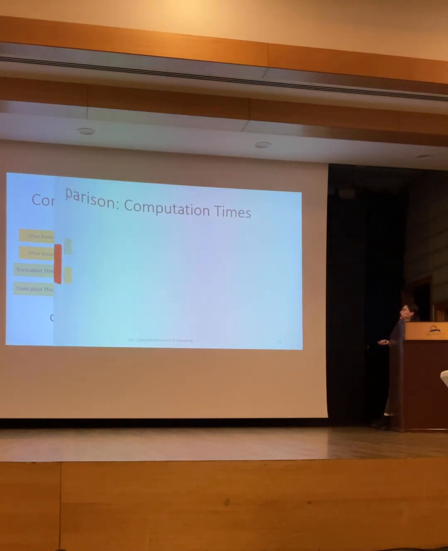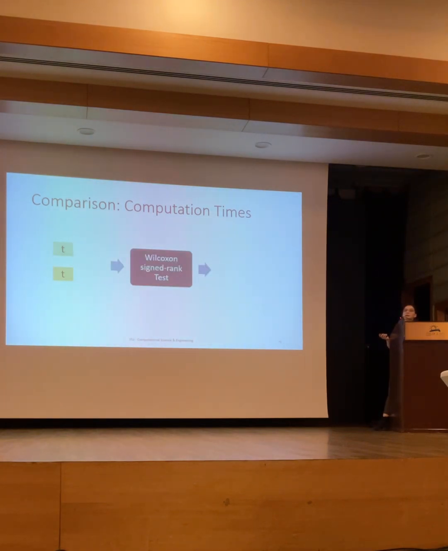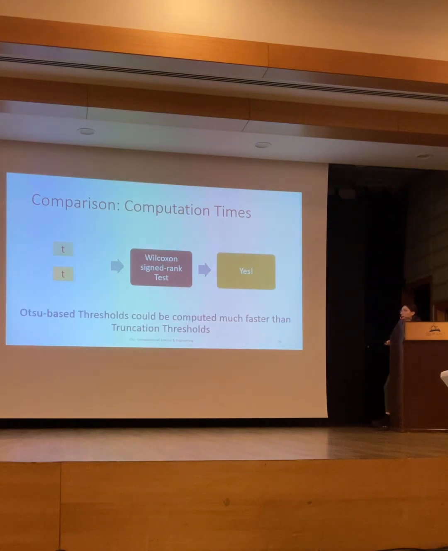We also have time values for each epoch. We also compared this time, and we tested whether Otsu is calculated faster than the truncation, and the answer was yes. Otsu-based could be computed much faster than the truncation.